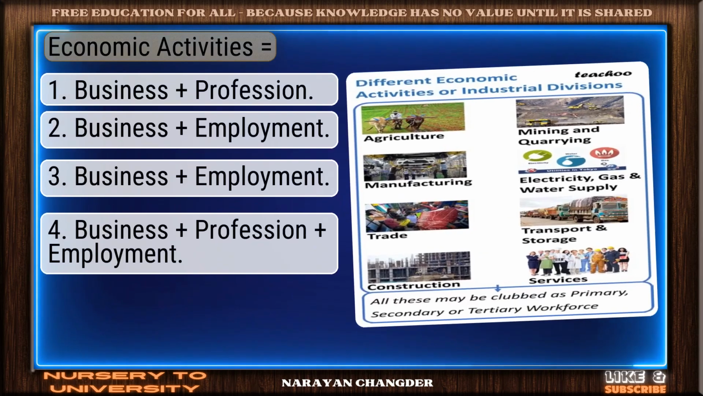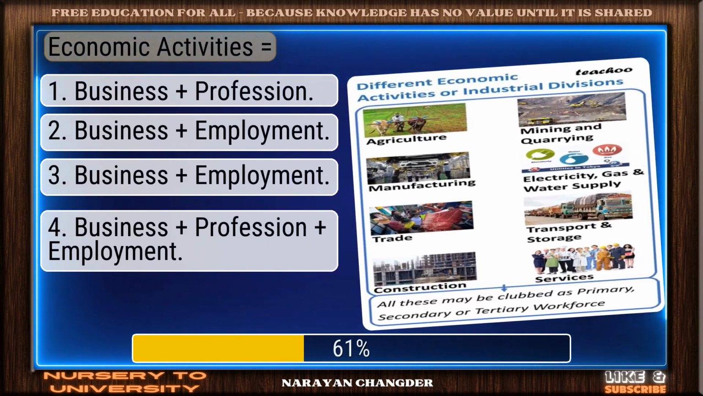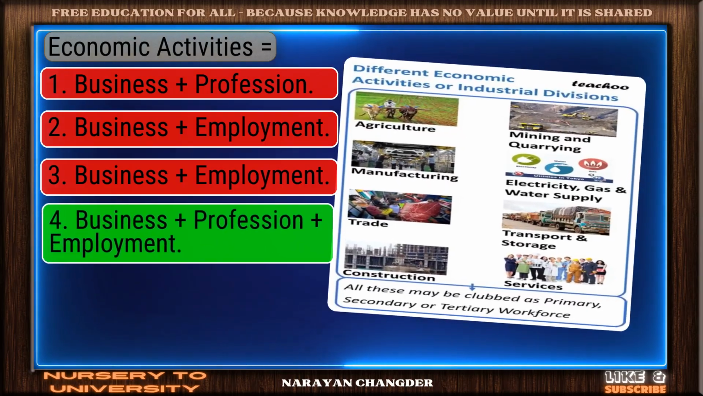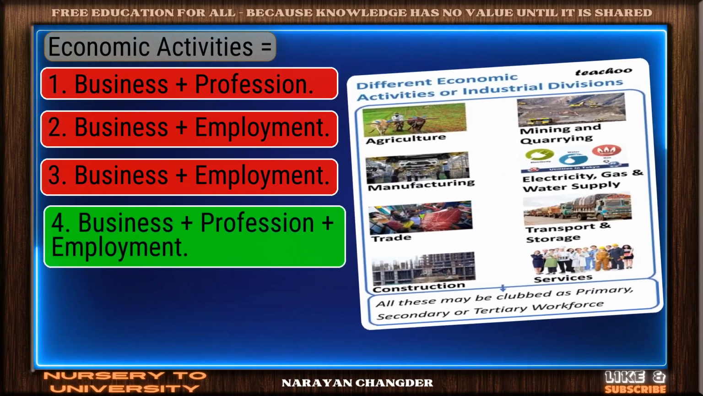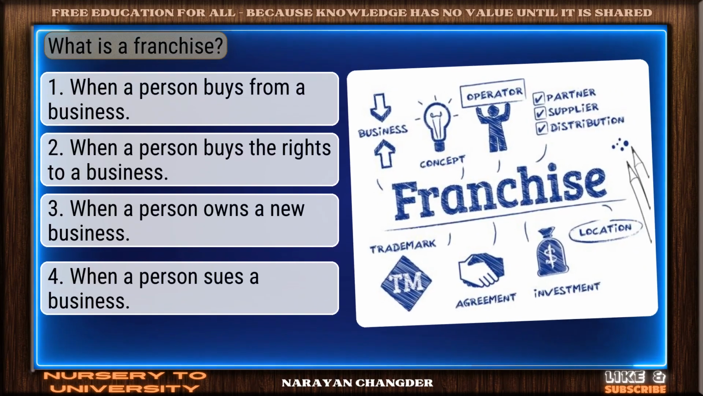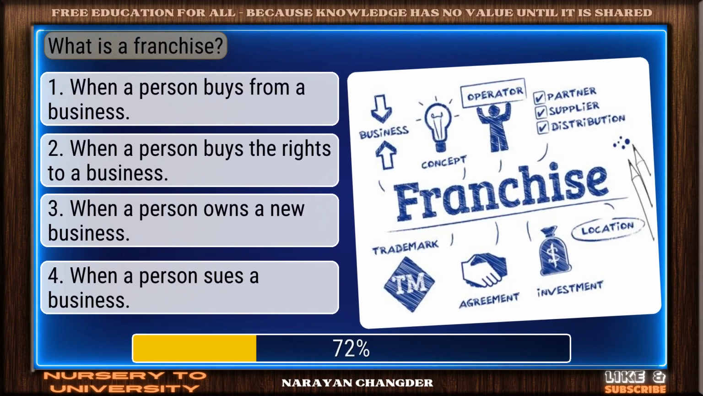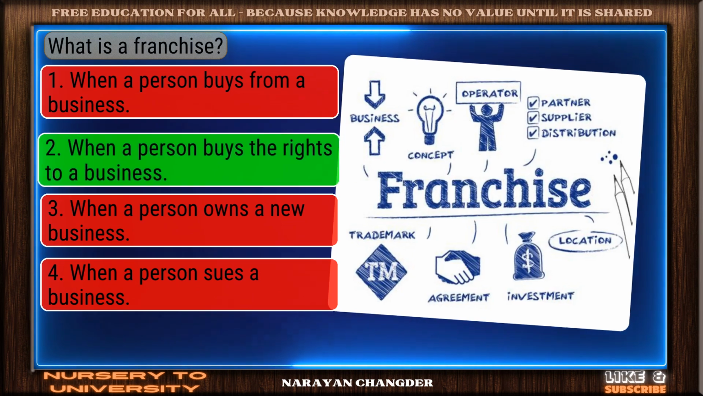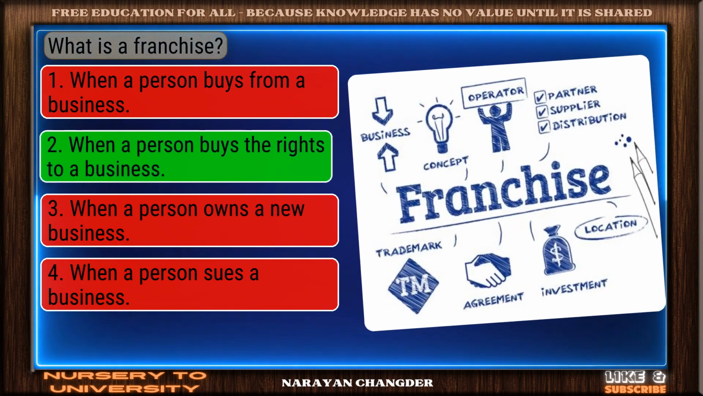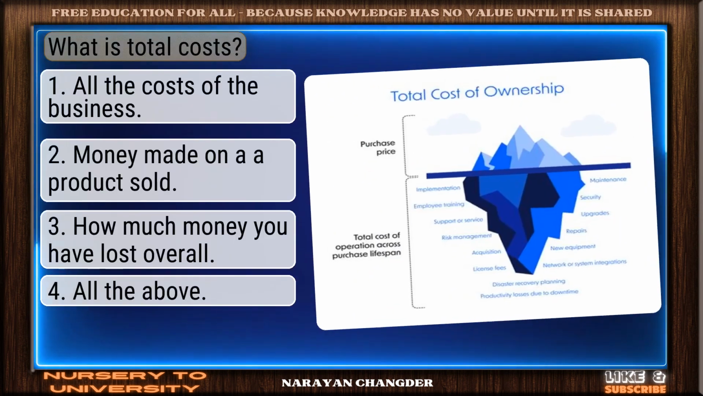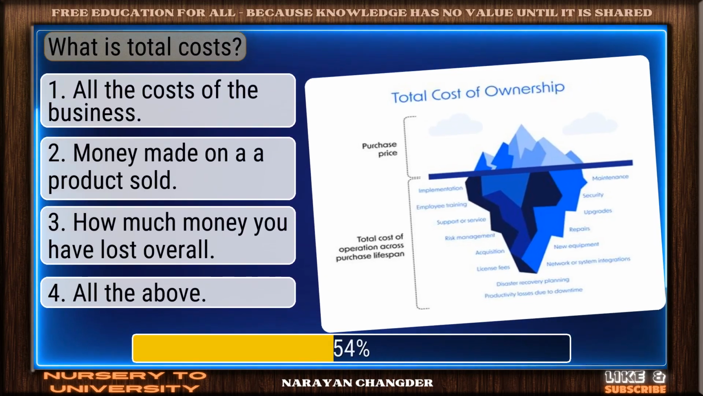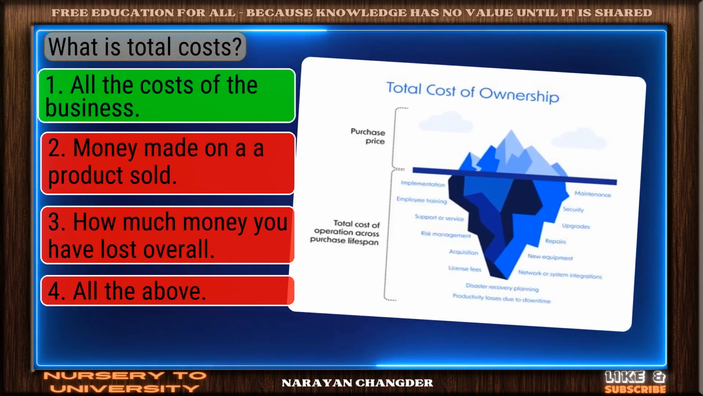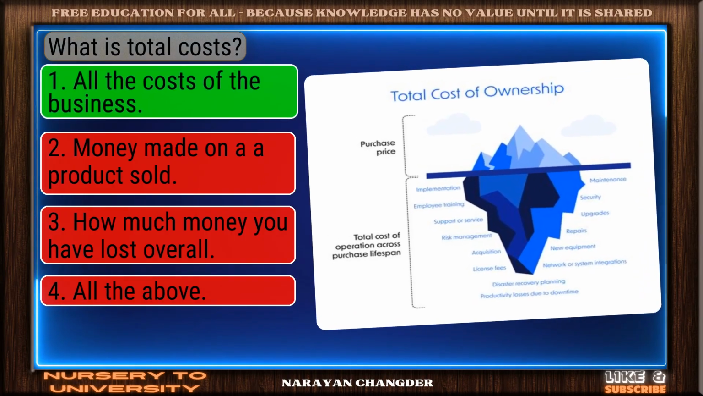Economic activities equal to? Great thinking. Business plus profession plus employment is the right choice. What is a franchise? Well picked. When a person buys the rights to a business is the correct answer. What is total costs? Perfect. All the costs of the business is the correct choice.